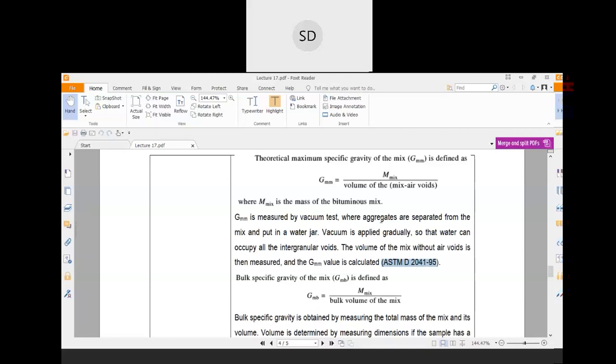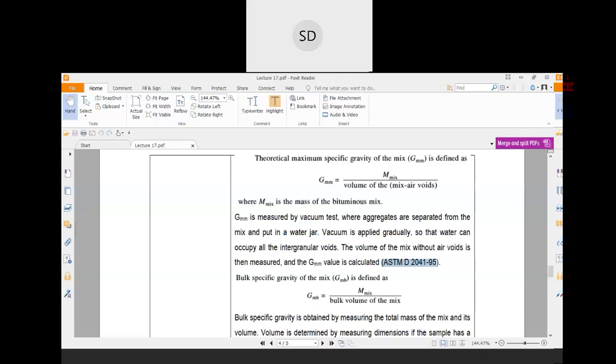In this way, you will directly get to know the actual volume of the mix minus air voids. So you can easily find out the theoretical maximum specific gravity.